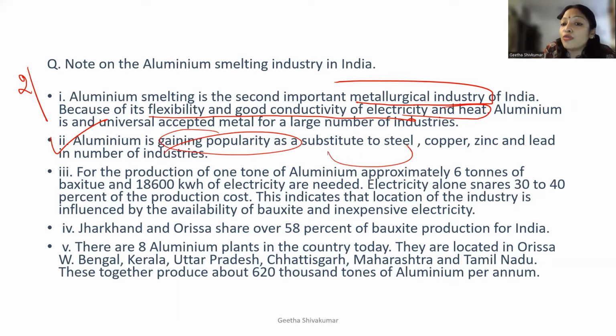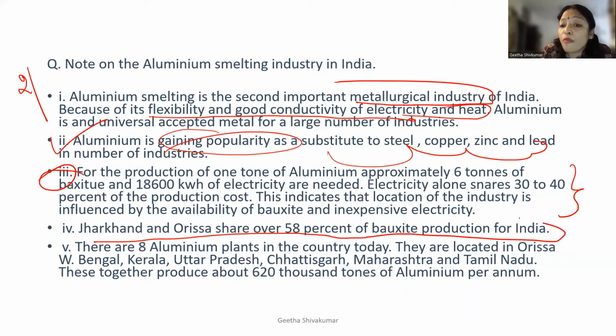Because it has substitutes like steel, copper, zinc, and lead. For the production of 1 ton of this, it is not important. I have just written it for your understanding, where we use approximately 8 tons of bauxite. Then how much electricity is needed. This point is not at all necessary that you need to write. Then, which places? Jharkhand and Odisha share 58% of bauxite production for India.